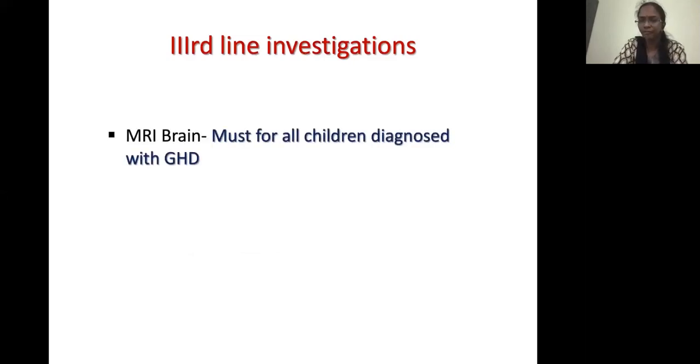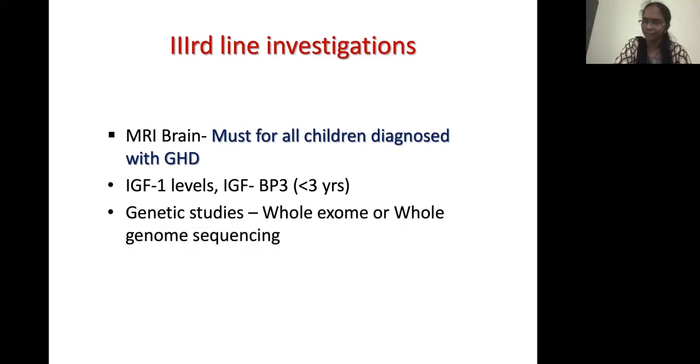So once you have diagnosed that the child has low growth hormone levels on stimulation, you have to go in for the third line of investigations. MRI brain, especially MRI of the hypothalamo-pituitary area, is a must for all children diagnosed with growth hormone deficiency. Generally, most of them present to us by around 3 to 4 years of age. So the first 2 years is mostly nutritional, and generally they don't come to us in the first 2 years. Then after that, they come to us, so generally 4 to 7 years is when they come.